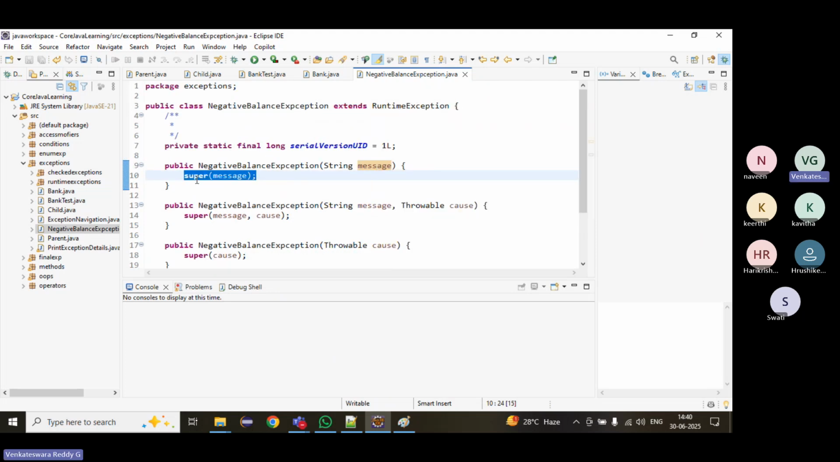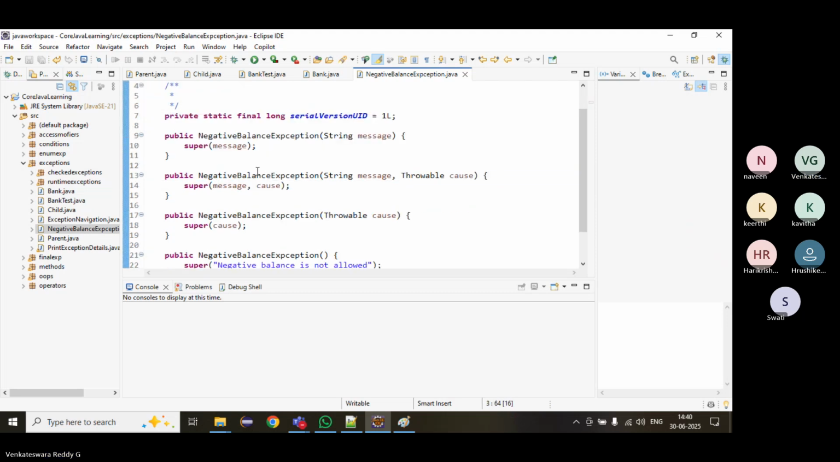Right, super means whatever we are sending, we are handing over to the parent, that RuntimeException. It will take care of it. Then it will get the feature of the exception. Otherwise, it is just a normal class only. We have to hand over the message to RuntimeException. We can overload the constructor. Either we can send only a message, or a message with a Throwable exception.